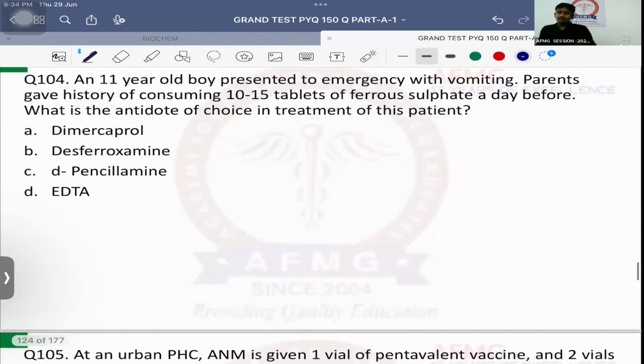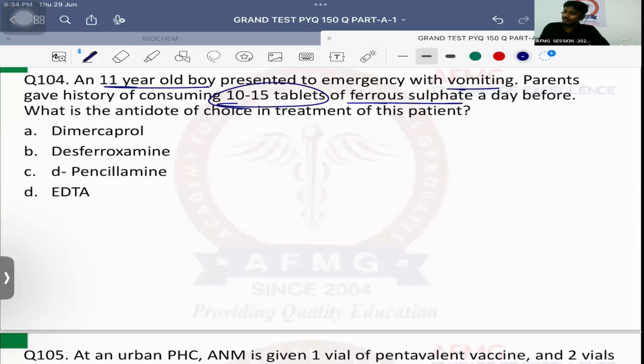Chalo. Question number 104. An 11-year-old boy presented to the emergency with vomiting. Parents gave history of consuming 10 to 15 tablets of ferrous sulfate a day before. What is the antidote of choice in treatment of this patient? If iron के tablets इतने ज़्यादा खाए, that means the patient is having iron toxicity. So usually in this patient, the antidote of choice should be an injectable drug known as desferoxamine.